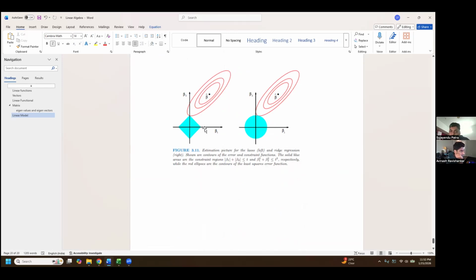And similarly for the ridge regression, we have the sum of squares of beta, right? If you put that sum of squares equal to a constant, that's the equation of a circle, because beta 1 squared plus beta 2 squared equals some constant. So that's a circle. That's where these pictures are from. You can just see the two equations down there. That's a line, that's a circle.